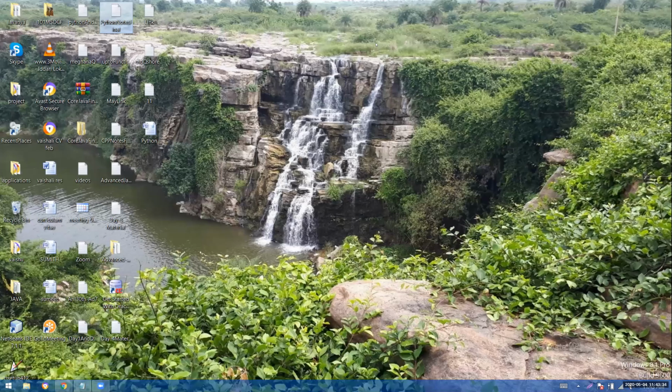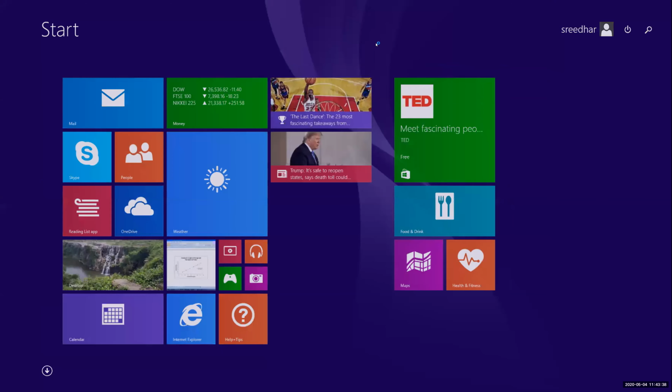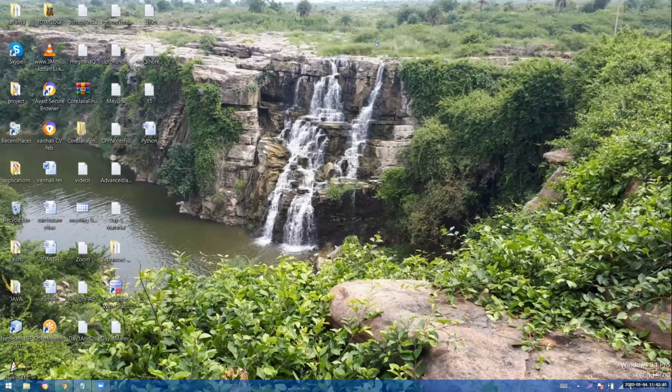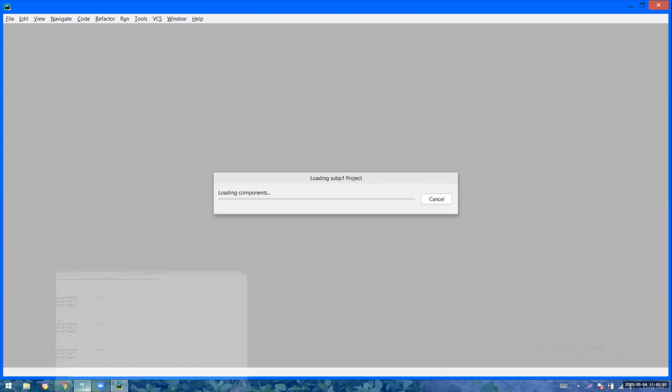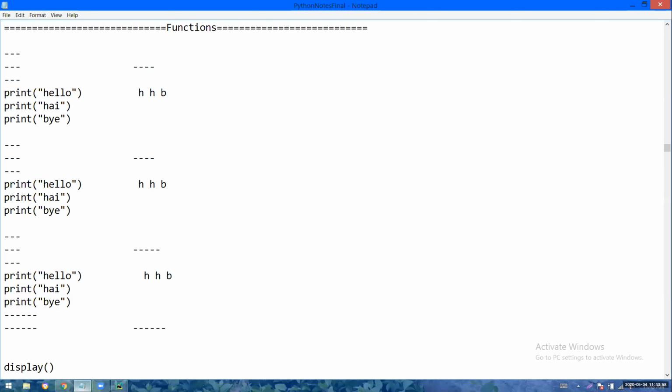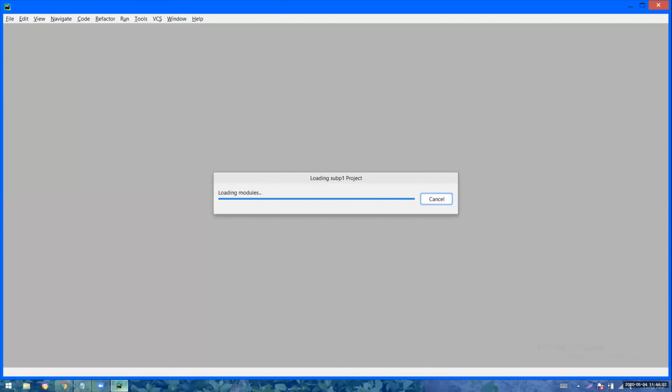So I will open PyCharm. Just a second, it is loading.